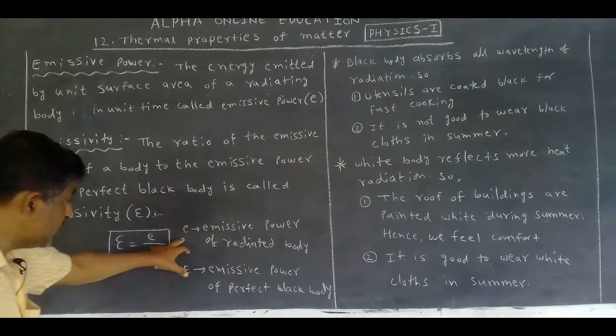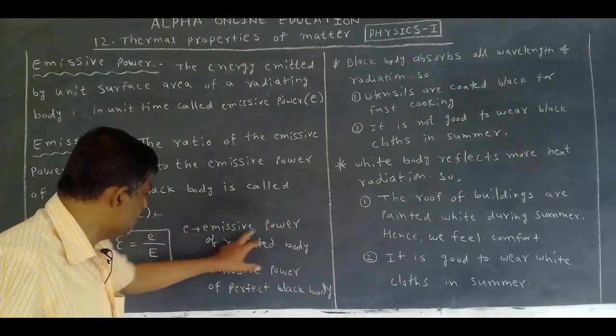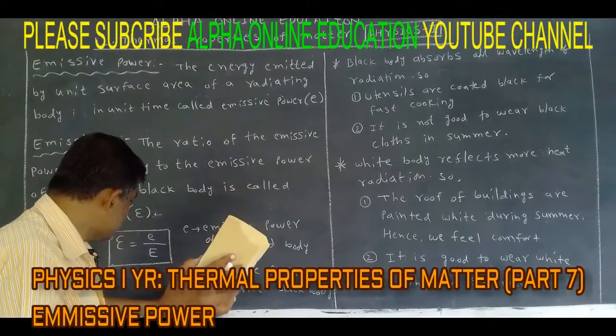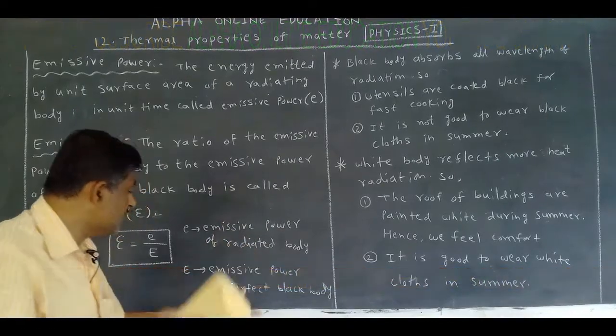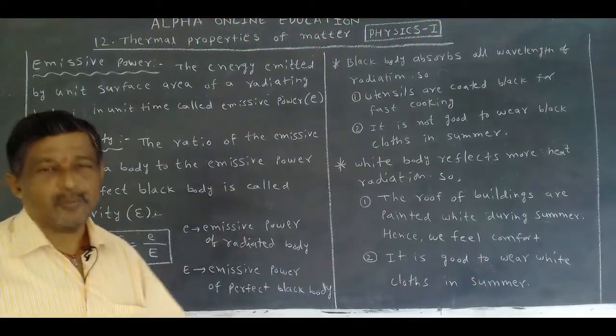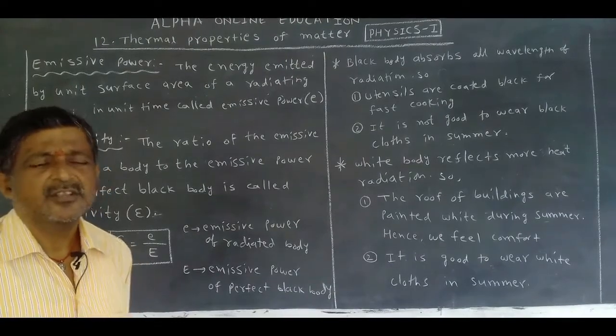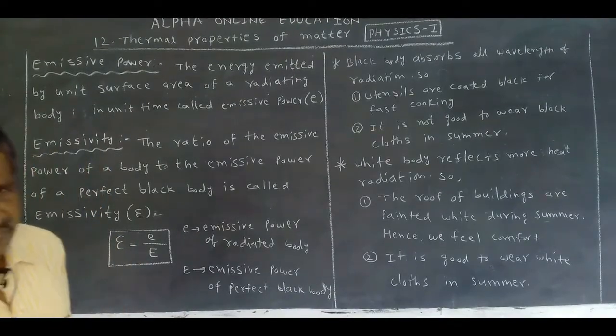What is the small e? Emissive power of the radiating body like this. Next one, what is capital E? Emissive power of a perfect black body. Okay, these two are important for a 2 marks question. It may be given for 2 marks.